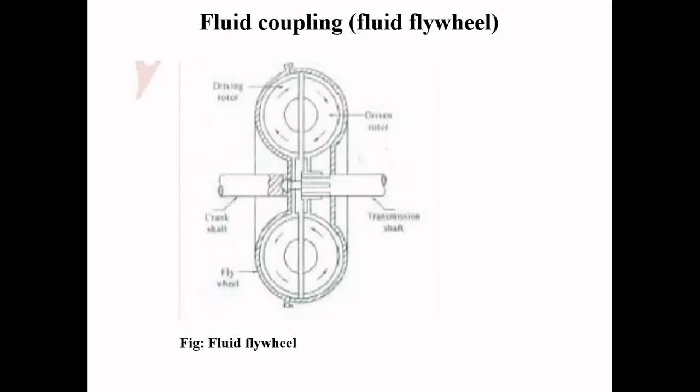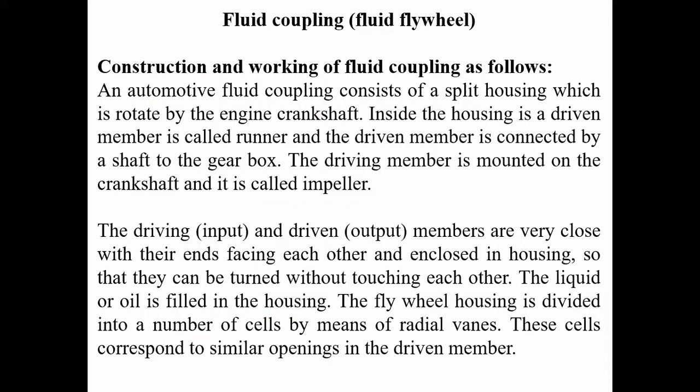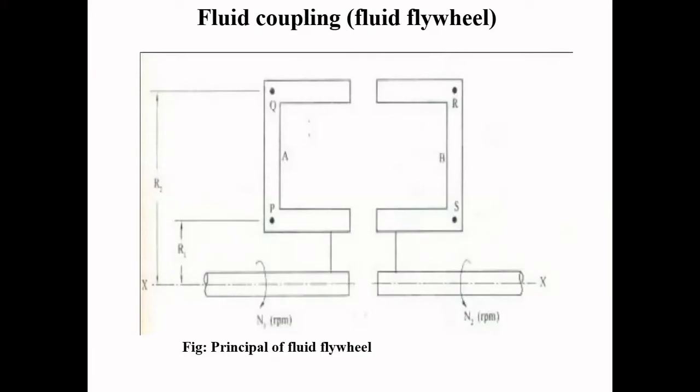You can see another figure also. This is how the rotation is going to happen. N1 is the driving member, N2 is the driven member. N1 is the speed of the impeller. N2 is the speed of the member of the fluid coupling which is connected to the transmission shaft. This is a runner.